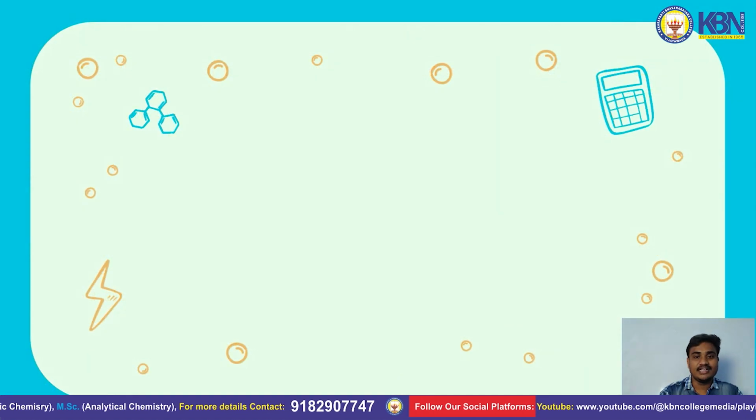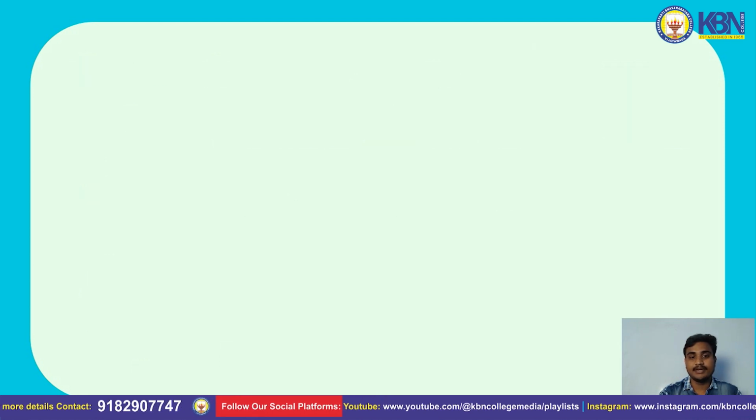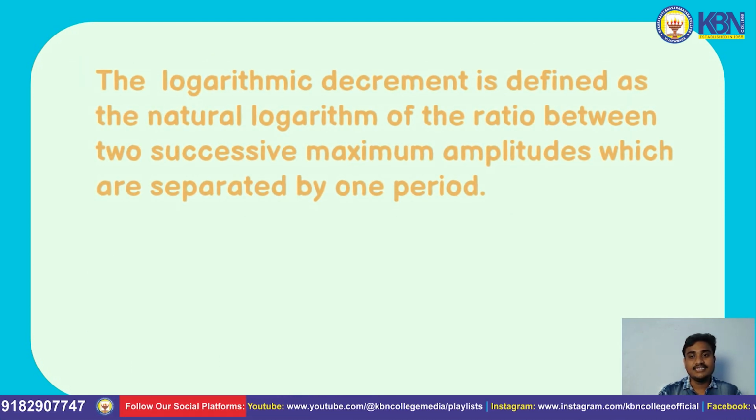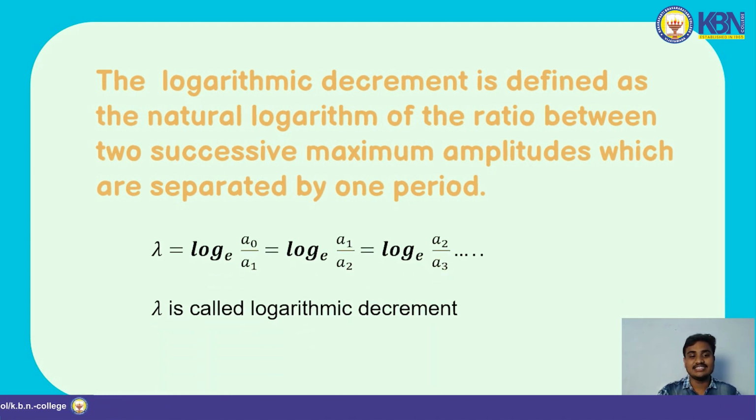Now coming to the next topic, that is logarithmic decrement. The logarithmic decrement is defined as the natural logarithm of the ratio between two successive maximum amplitudes which are separated by one period. It is given by the symbol lambda.